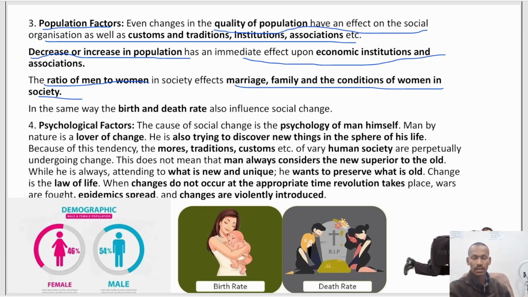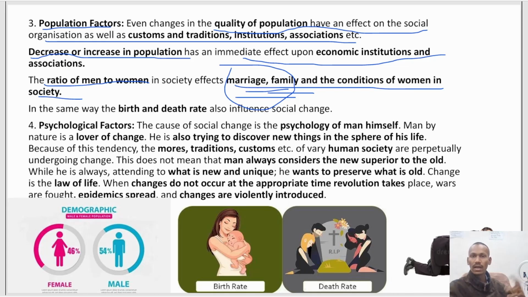in society as well. If women are fewer, the atrocities against women will increase because they are less in number. Also, if you look at the ratio of men to women in Maharashtra, there are 1,000 men to 987 women. So there are 13 men who do not have women to marry. So this is how it will affect marriage and family, which might also cause dowry, intercaste marriages, and different kinds of things.